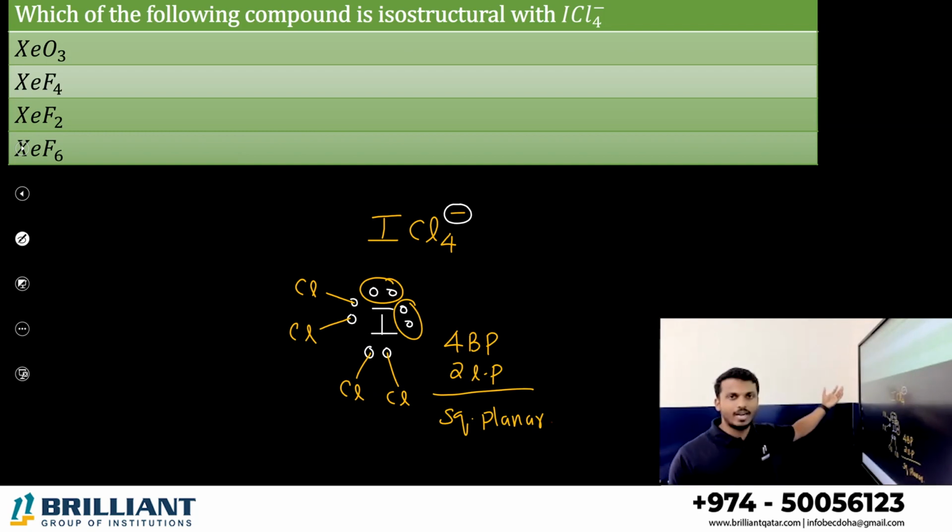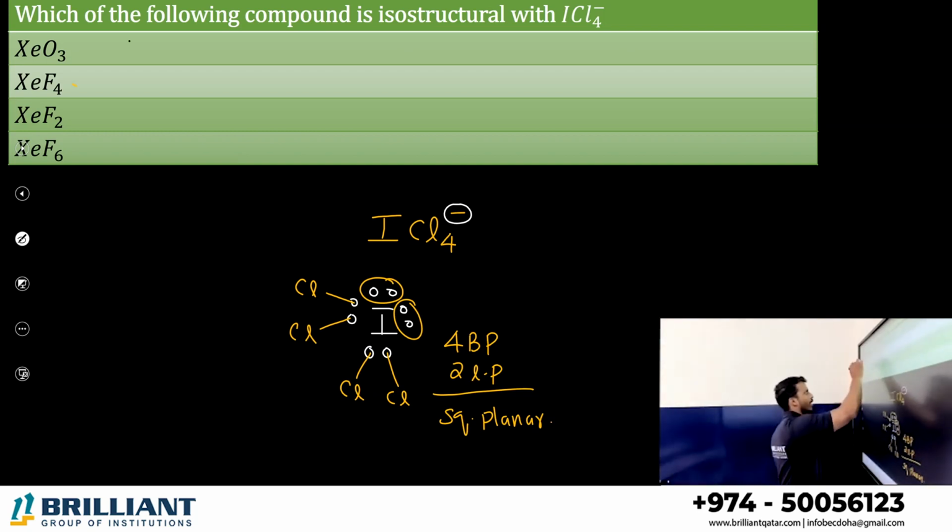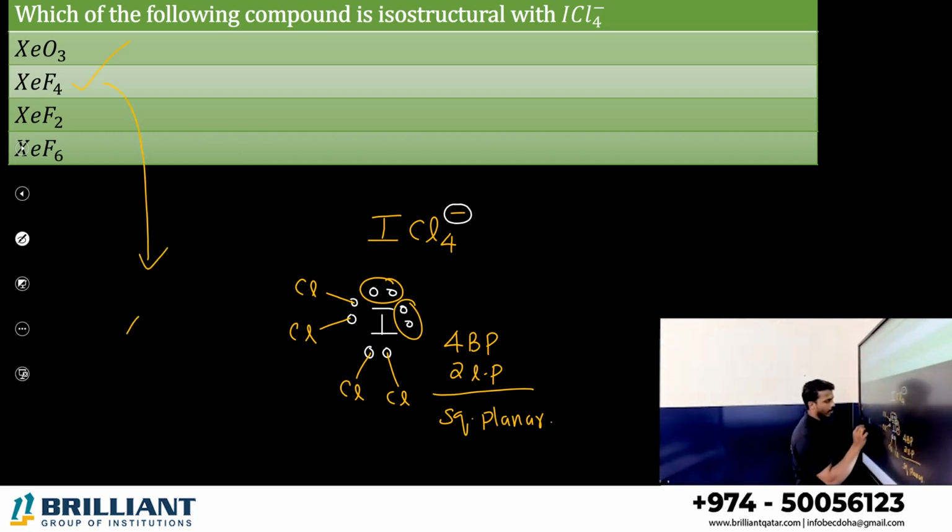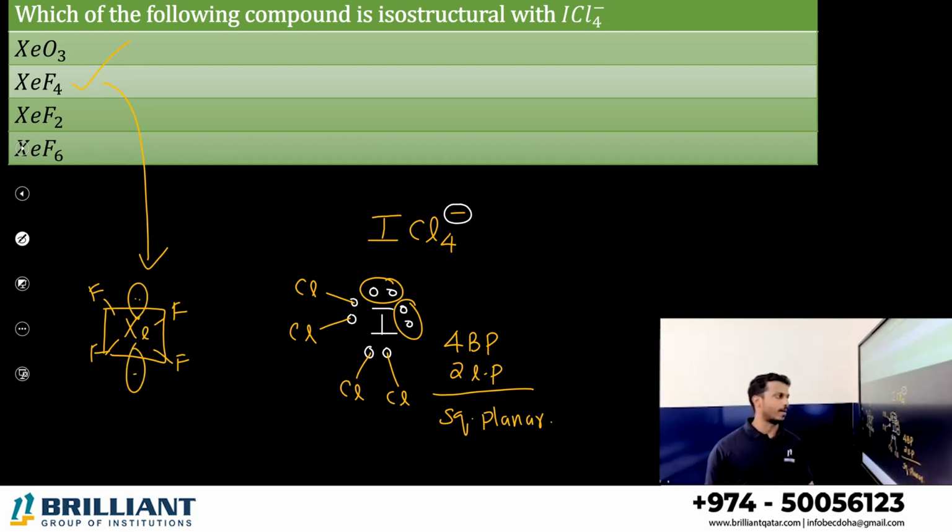So which compound did we study before? XeF4. XeF4 has square planar geometry. Or you can just look at the number of atoms. It has a square planar geometry, 4 bond pairs, 2 lone pairs.